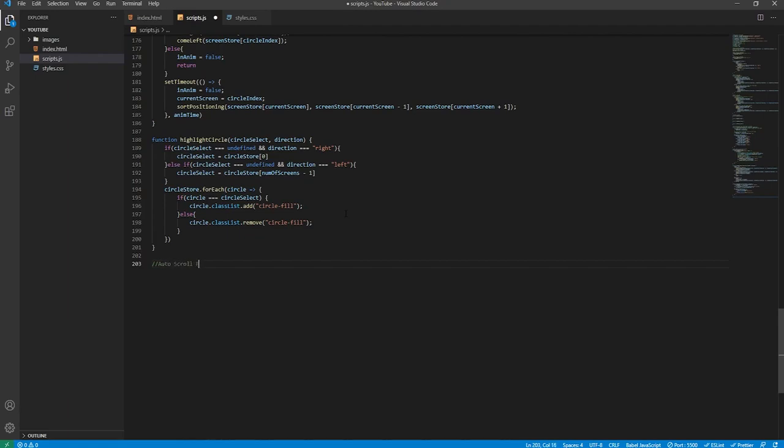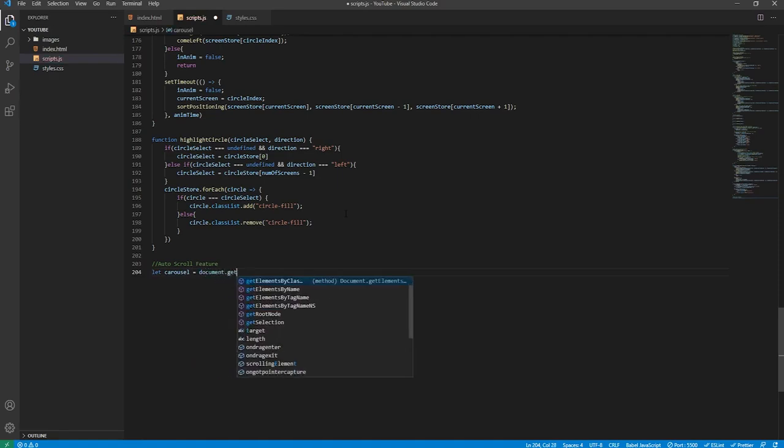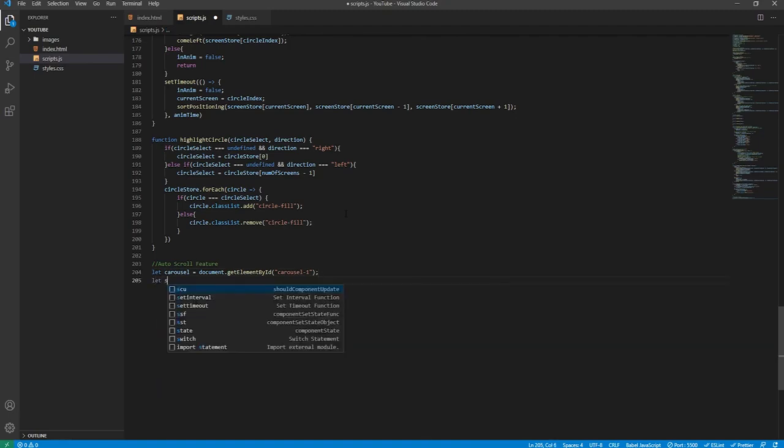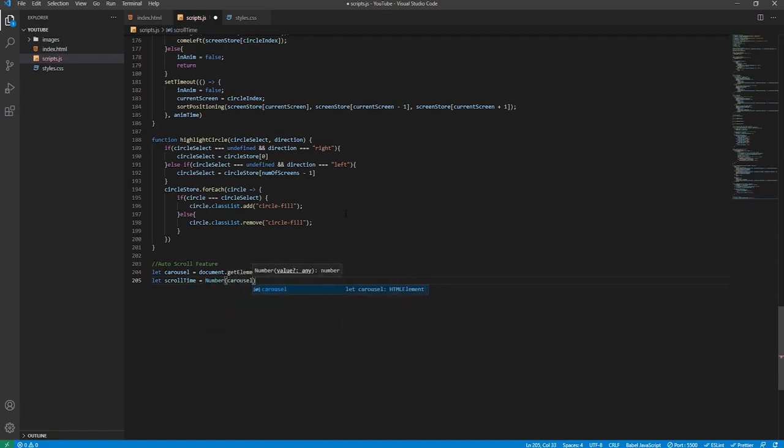We'll say auto scroll feature. And what we'll do, we'll declare a reference to the carousel, because you haven't actually done that, believe it or not. So I'll say document.getElementById, and I'll simply say carousel1, like so. And I'll need to create a reference to that custom attribute, but because it's a string, we need to pass it to a number, so it behaves like a number. We'll say carousel.getAttribute, and that auto scroll attribute, like so.